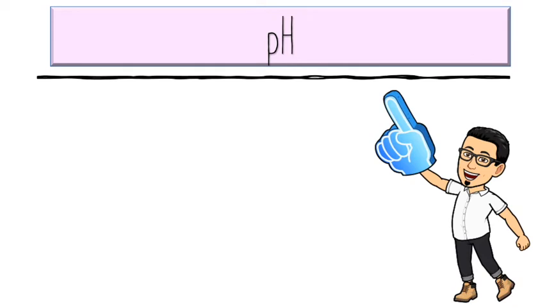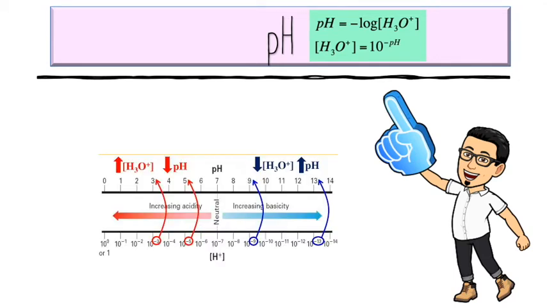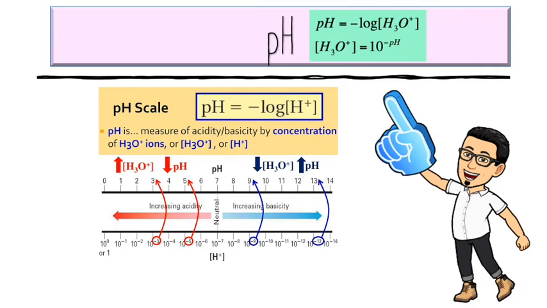The pH of the solutions can be used to determine the molarity of hydronium ions in the respective solutions at equilibrium. The pH is then calculated using the expression pH is equal to negative logarithm of hydronium ion concentration. pH is a scale used to specify the acidity or basicity of an aqueous solution. Acidic solutions are measured to have lower pH values than basic or alkaline solutions. The pH scale is logarithmic and inversely indicates the concentration of hydronium ions or hydrogen ions in the solution.